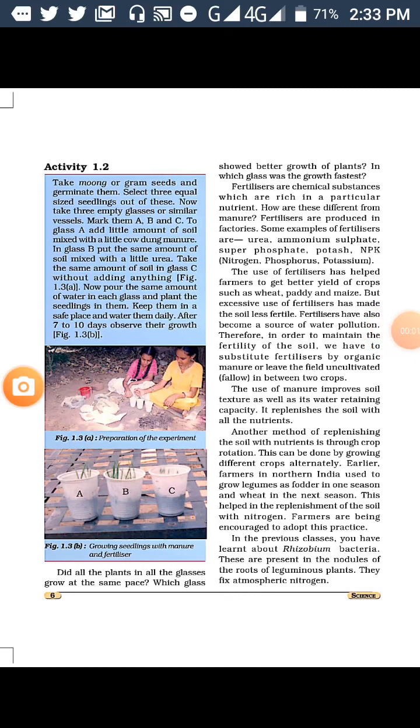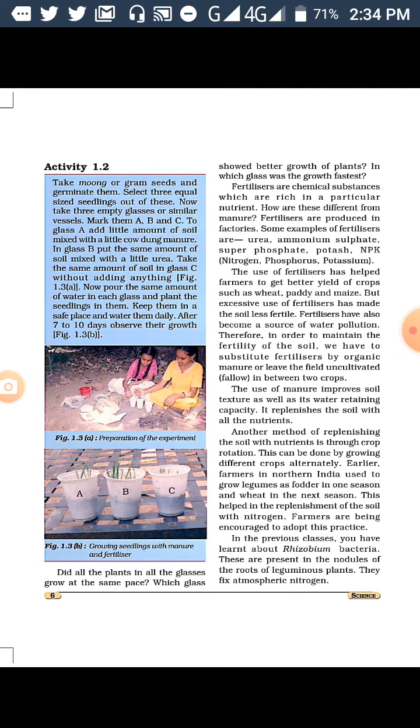In this page there is a very simple activity where they have taken three containers A, B, C in which plants have been grown using seeds. The three containers have three different types of soil. The first container has simple soil, the second container has manure, the third container has fertilizer. When you grow the seeds in them, you will see that the seeds grow at different rates.